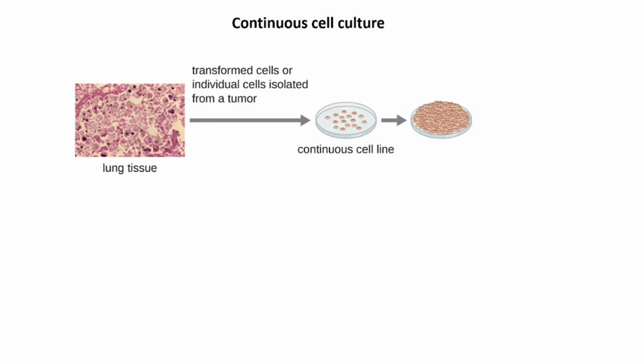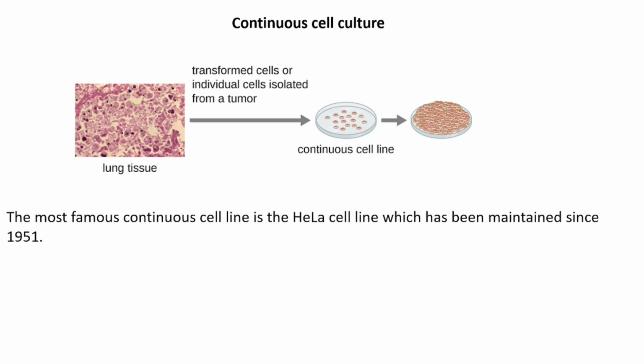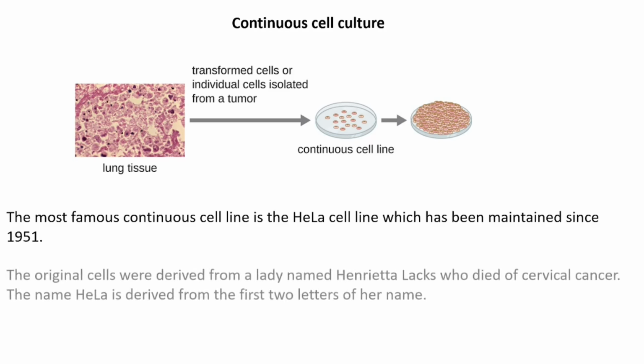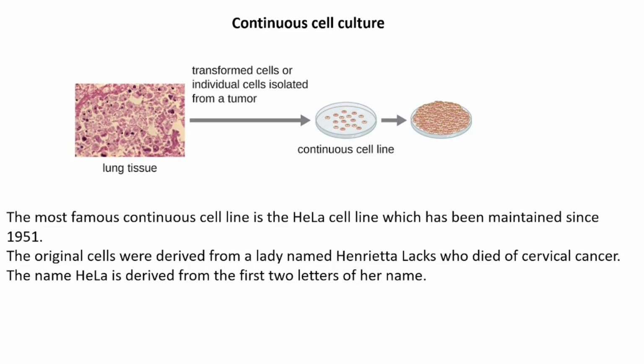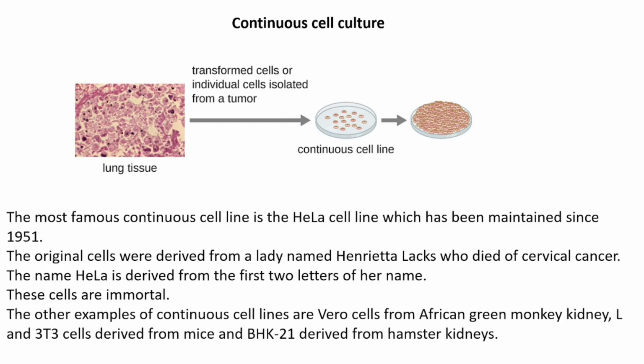Consequently, they are mutated. The most famous continuous cell line is the HeLa cell line, which has been maintained since 1951. The original cells were derived from a lady named Henrietta Lacks, who died of cervical cancer. The name HeLa is derived from the first two letters of her name. These cells are immortal. The other examples of continuous cell lines are Vero cells from African green monkey kidney, L and T3 cells derived from mice, and BHK21 derived from hamster kidneys.